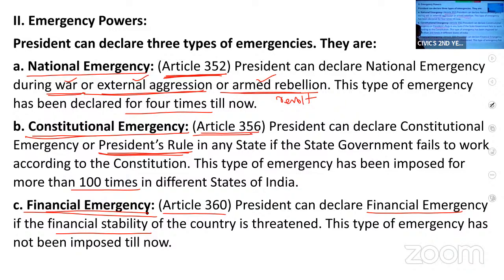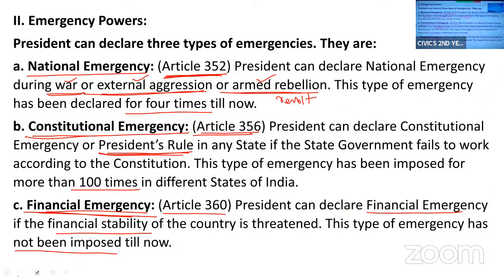Till now, this type of emergency has not been imposed. Our country has not faced this situation. We did not face a financial emergency. I hope I'm clear with the emergency powers of the President. We have discussed powers of the President. Under powers of the President, we have discussed ordinary powers.